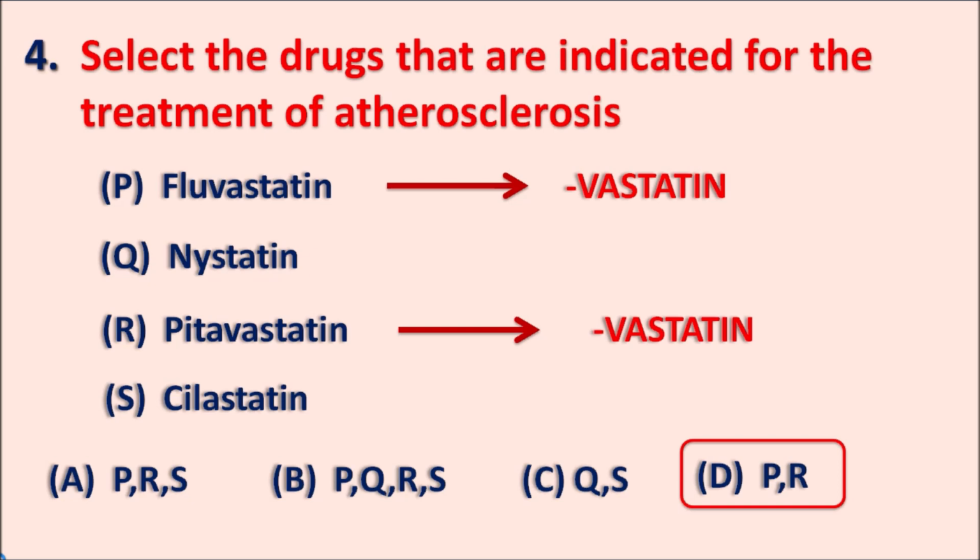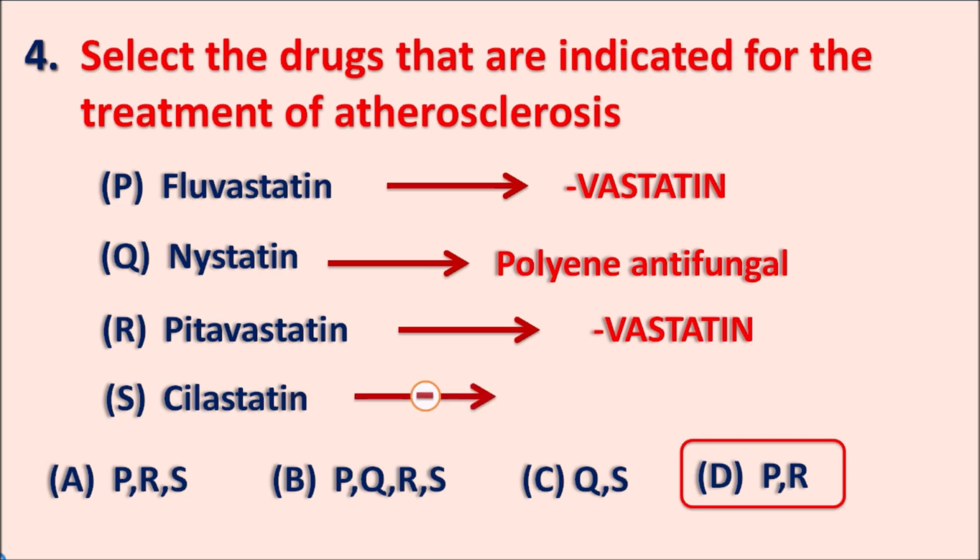On the other hand, the drug nystatin is a polyene antifungal antibiotic which can be used as an antifungal agent by topical route. Similarly, cilastatin inhibits the renal dehydropeptidase enzyme, which is responsible for the metabolism of imipenem. So cilastatin can be given along with imipenem in order to decrease the metabolism of imipenem. So these two drugs, nystatin and cilastatin, even though they end with statin, are not HMG-CoA reductase inhibitors. So they are not anti-hyperlipidemic agents.